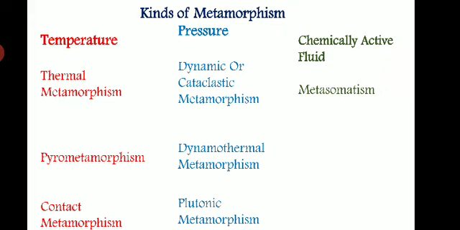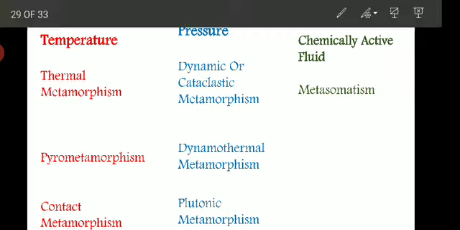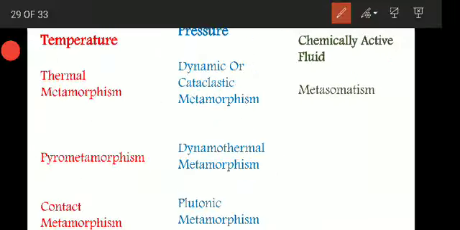Then we'll discuss the different types or kinds of metamorphism. What are the different types of metamorphism? The types are decided depending upon which of these three agents, temperature, pressure, or chemically active fluids, is dominating in a particular metamorphic change.